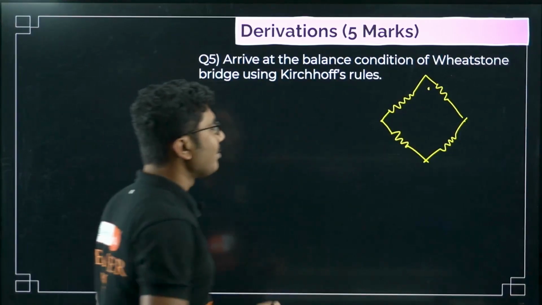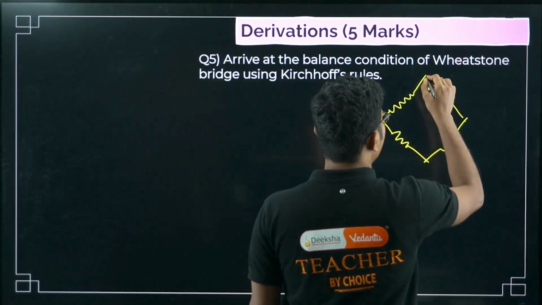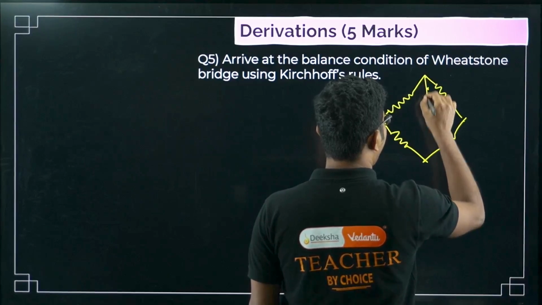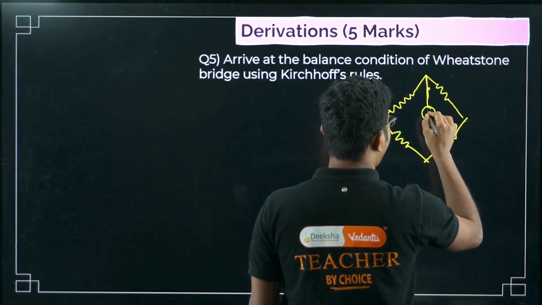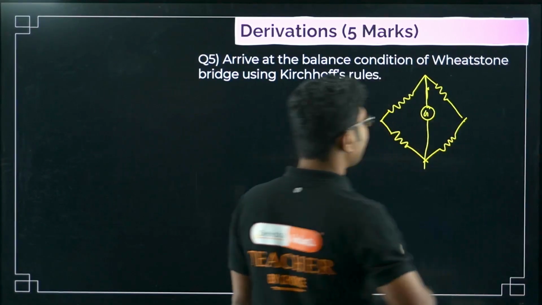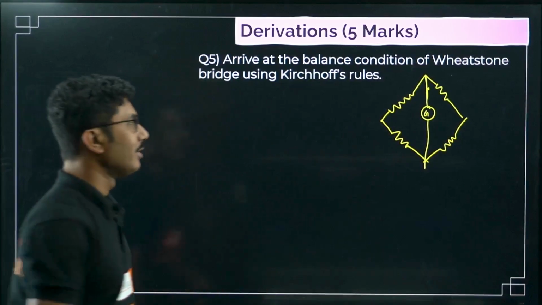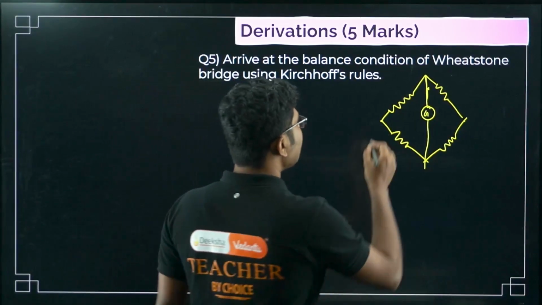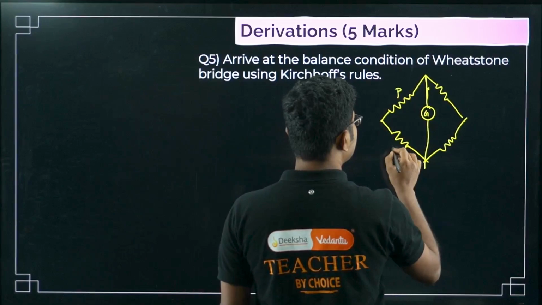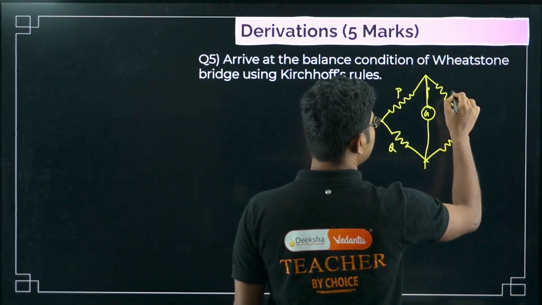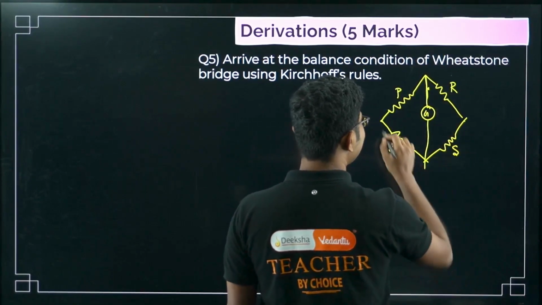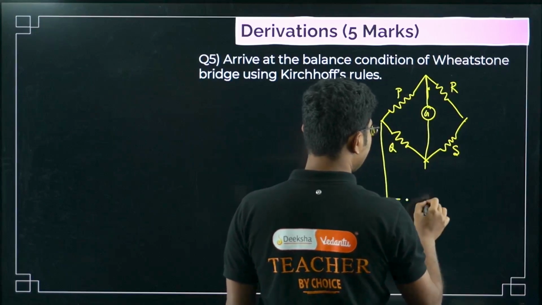Pardon my drawing, I am not super good at drawing, but I can do whatever is useful, right? So this is the Wheatstone bridge. This is P, this is Q, this is R, this is S, and you have to complete the circuit.